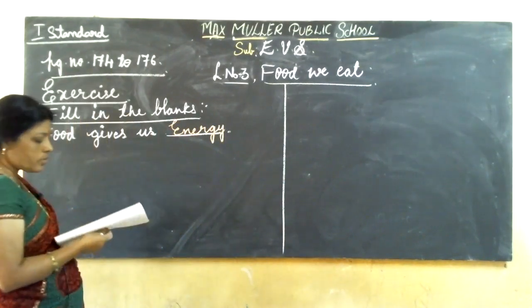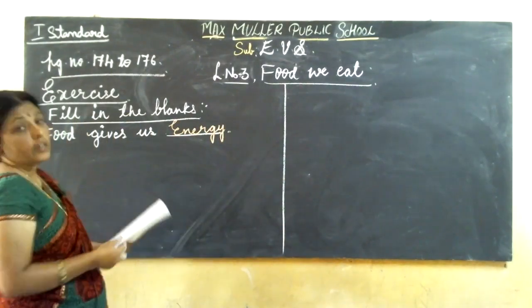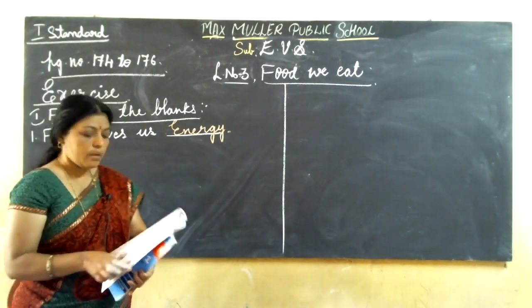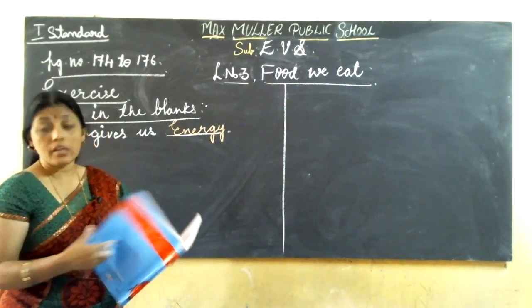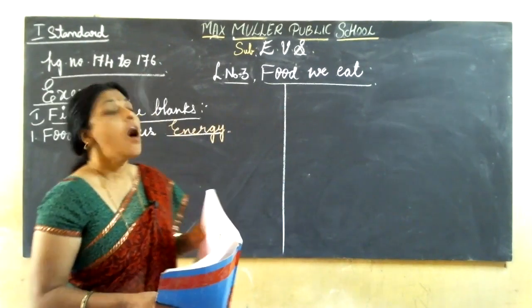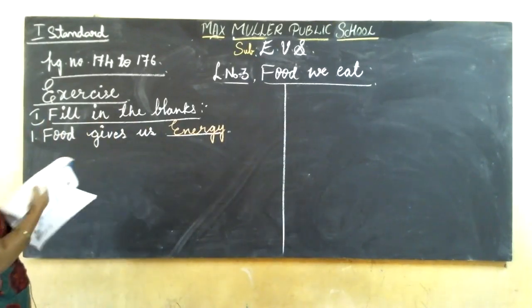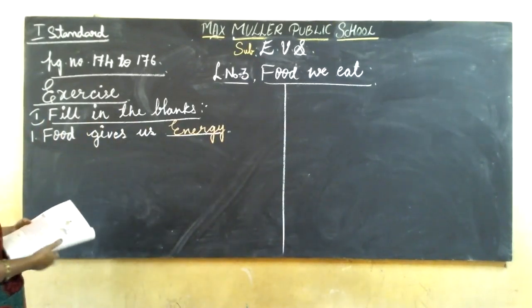Which are all the foods that give us energy? Yes, tell me. That is rice, chapati, butter, bread, ragi, jowar, sugar. All these foods give us energy. Okay.